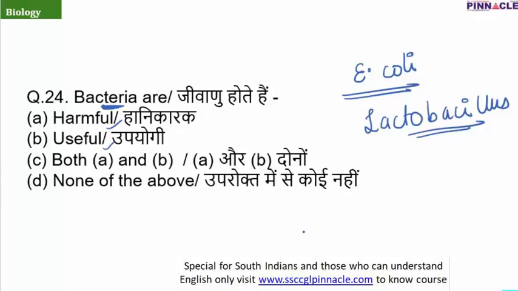Now, there are different bacteria called streptococcus which release substances that dissolve heart clots. So there are many uses of bacteria, and apart from that, we are using bacteria to yield substances according to our needs, like in biotechnology. So the correct answer is option C, that is, they are both harmful and useful.